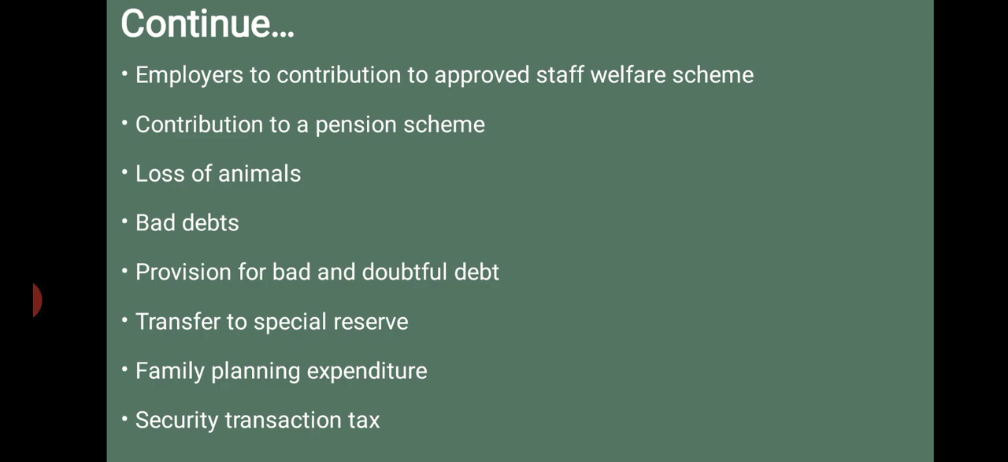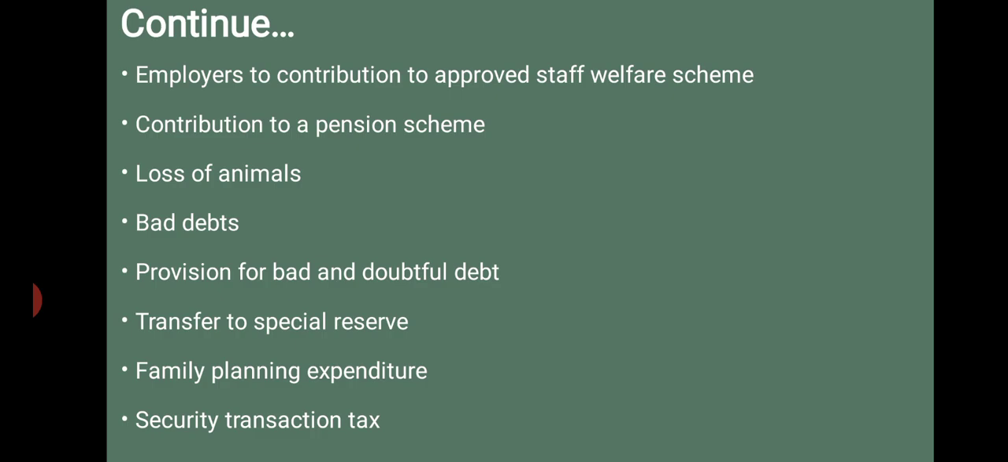The next, contribution to the pension scheme, that is allowed as a deduction. Here also one important thing, that is 10% of salary is allowed. The next, bad debt. You know, bad debt written off, which is irrevocable in nature in the books of accounts, is allowed as a deduction. The next, provision for bad and doubtful debts. This term also you are very familiar with. This is also allowed as a deduction, subject to a maximum of 8.5% of total income before making deduction under Chapter VI-A. Then next, transfer to any special reserve.